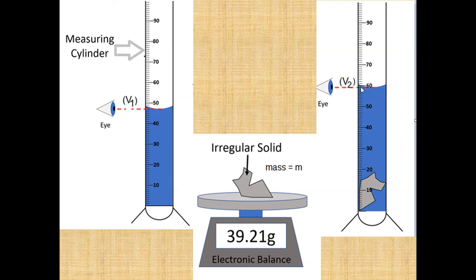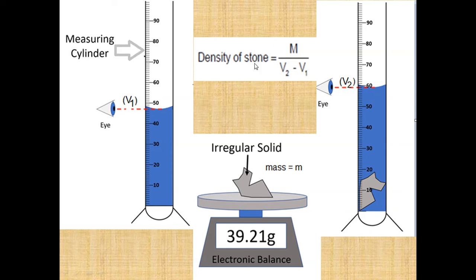So you can measure the volume of this solid by taking the reading from here. Suppose it is 59 ml. So you can calculate the density of the stone as mass upon volume, that is V2 minus V1. If you do it and divide the mass that you get from here by it, you will get the density of the stone.